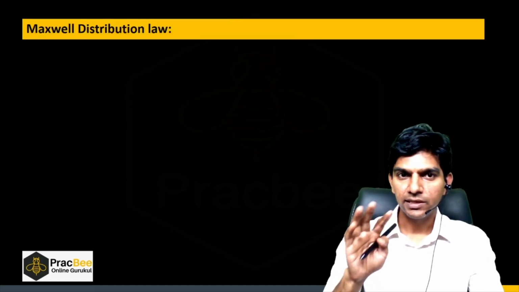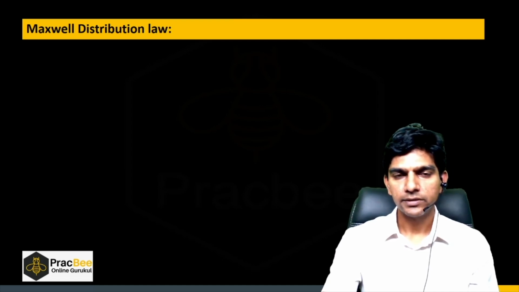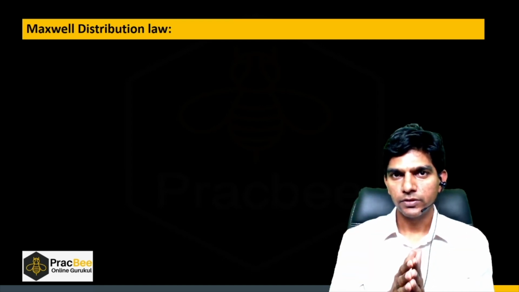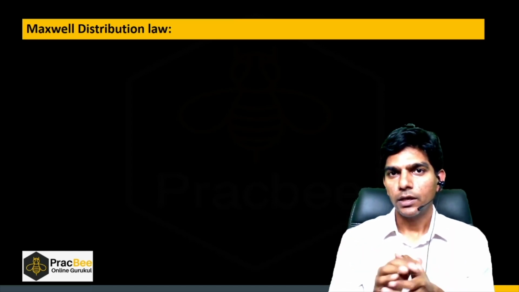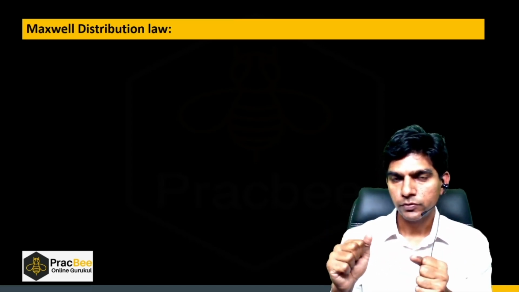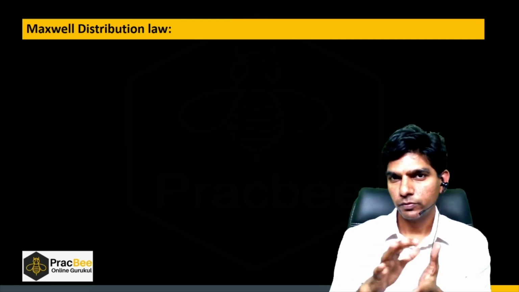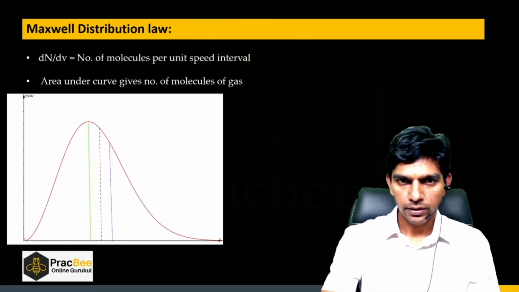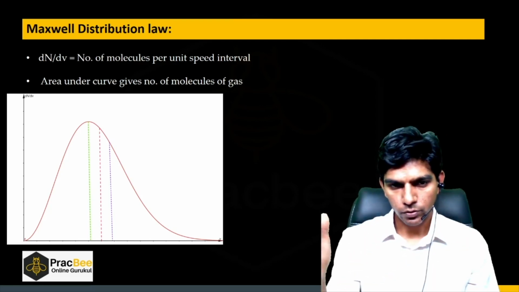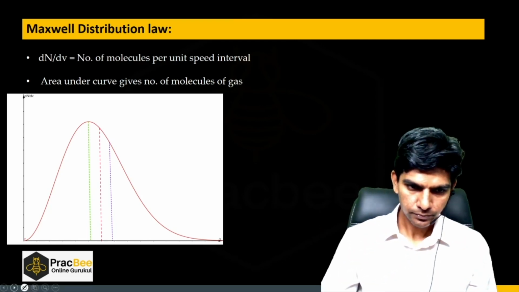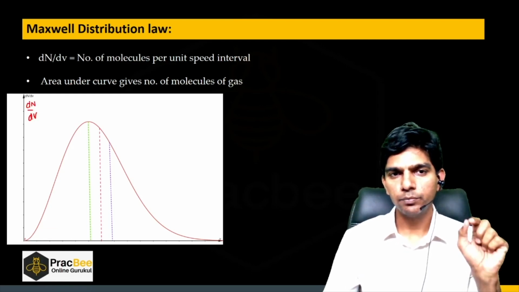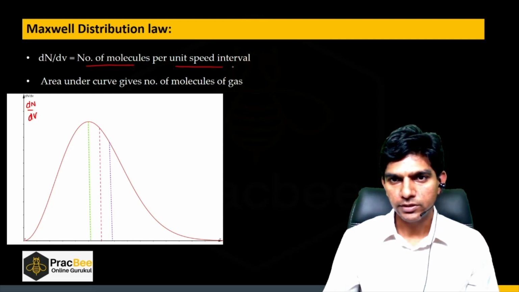Right, so this is the last concept that I want to discuss, and it is the Maxwell distribution law. So what Maxwell does, he supposes we have a gas enclosed in a vessel, and in that vessel different molecules will be having different velocities. Some will be moving with a low velocity, some with a very high velocity, right? So if we plot the velocities of different molecules, on the y-axis we have dn by dv, where dn by dv is the number of molecules per unit speed interval.